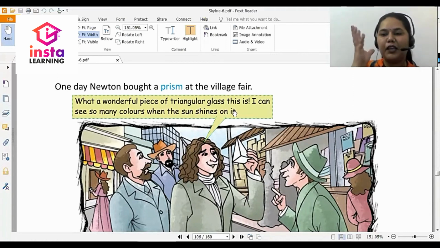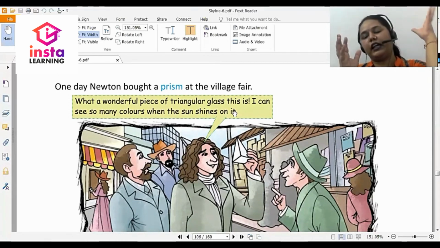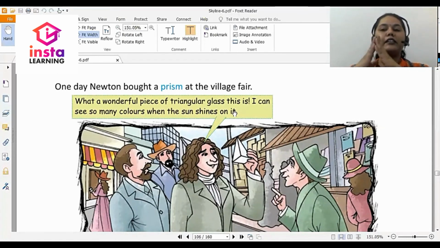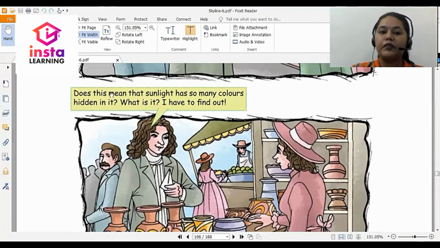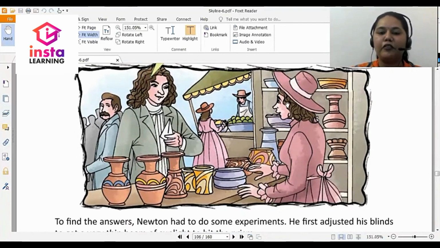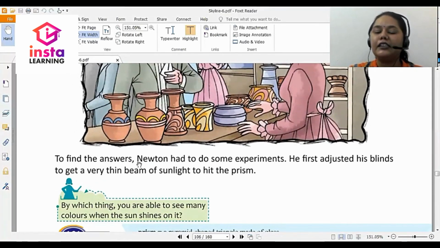So it's a glass, but when the sunlight is falling on the prism, Sir Isaac Newton found that many colors were there, not just the yellow color or the color of the sunlight, but there were many colors. So what did Sir Isaac Newton do? Does this mean that sunlight has so many colors hidden in it? What is it? I have to find out. So, a scientist's mind full of curiosity. To find the answers, Newton had to do some experiments. He first adjusted his blinds to get a very thin beam of sunlight to hit the prism.